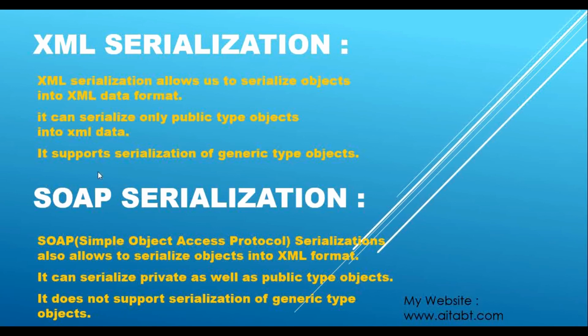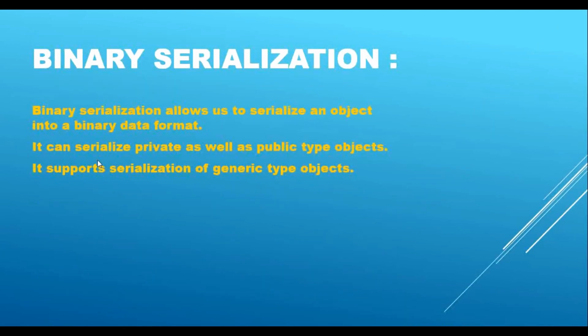Okay, we have seen that. It was not supporting those private types to be serialized, so we used SOAP serialization, and that is also one difference between these. This SOAP serialization can serialize private as well as public type objects. Now this binary serialization allows us to serialize an object into binary data format, and let's just see that.